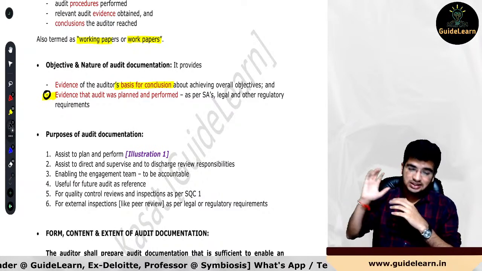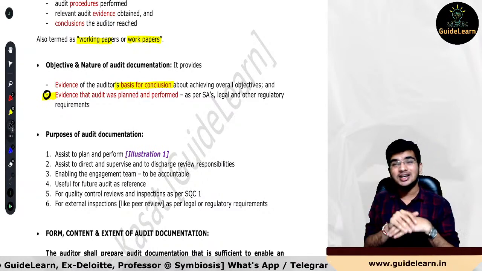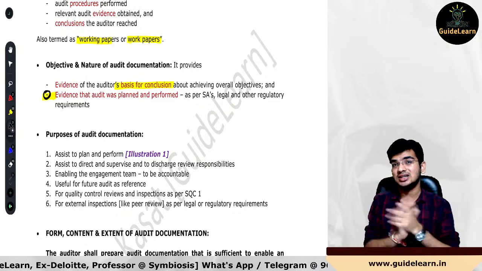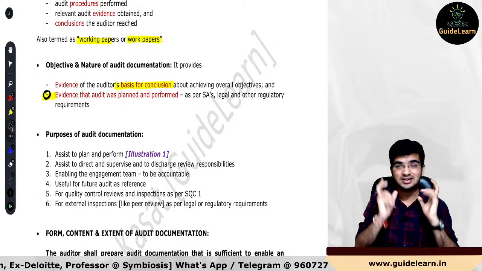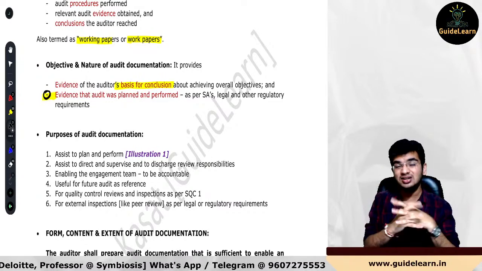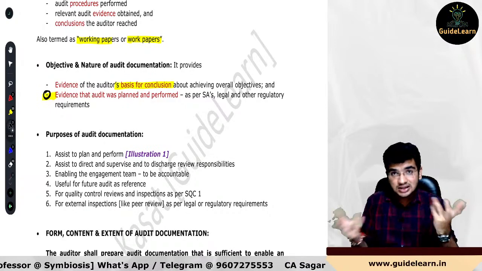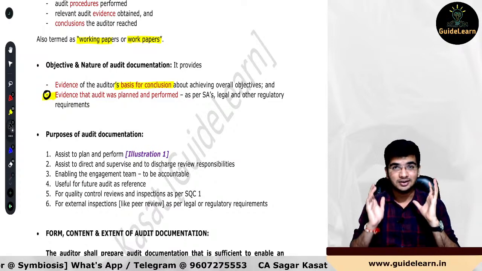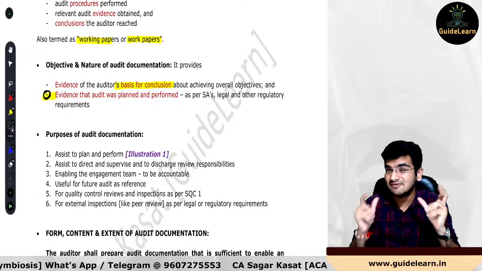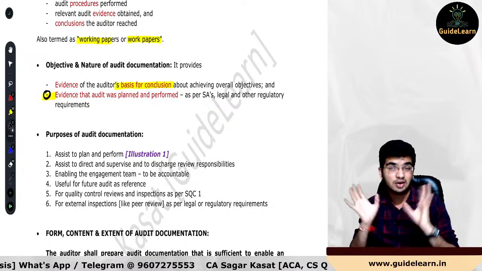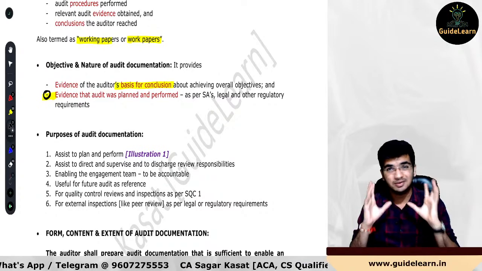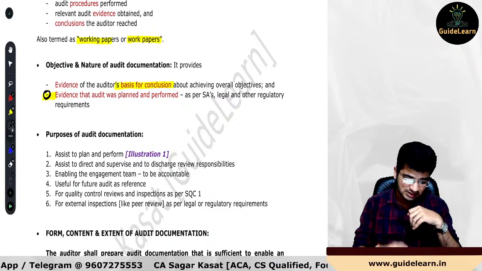Okay, so this is how it works, and because of this inherent limitation, there is always the detection risk involved in the auditor's work. So since detection risk is there, audit risk is made up of the detection risk. Auditor will tell that it is not possible that every material misstatement either due to fraud or error will be identified or will be detected by the auditor. I hope you guys are clear with this.